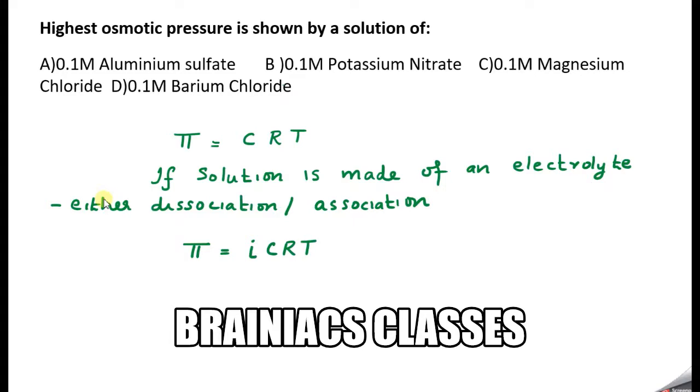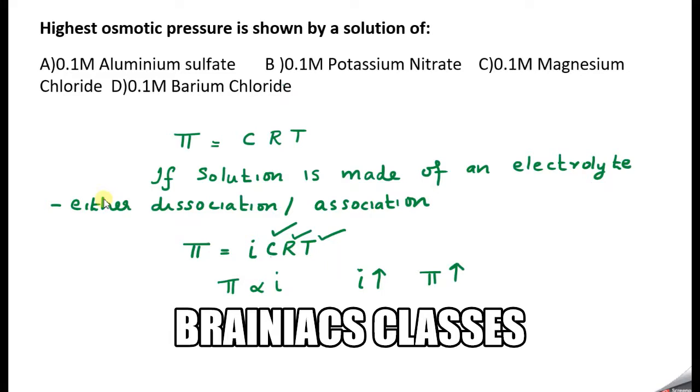All these things we have seen in our theory sections; I have told it one more time just for your idea. Now here, π = iCRT. Everything here is 0.1 molar, all options A, B, C, D, so the concentration is constant. R is a constant, and temperature is not mentioned, so we take the temperature as the same for everything. So π is only proportional to i. If the i value is higher, the osmotic pressure will also be higher.